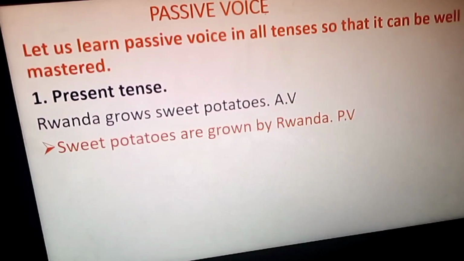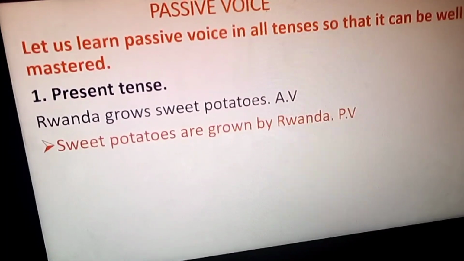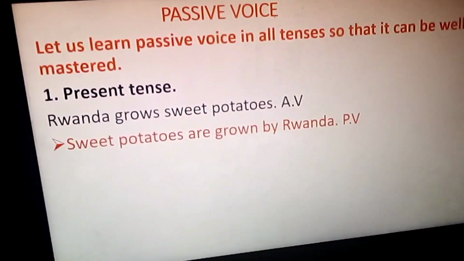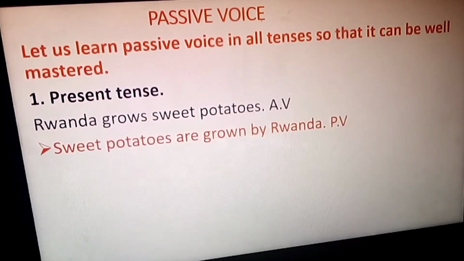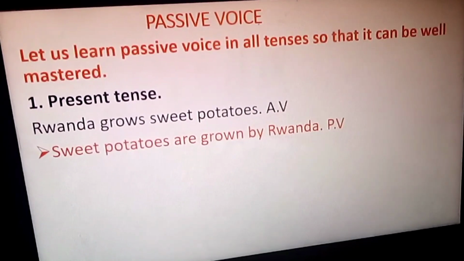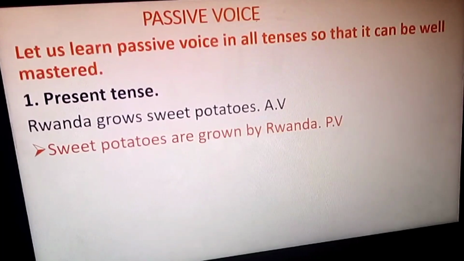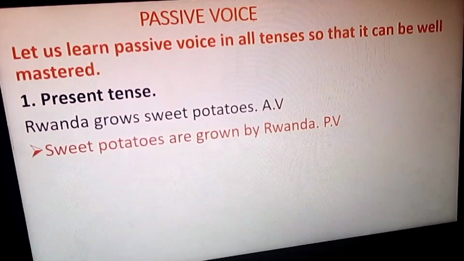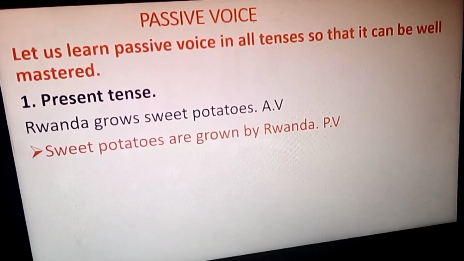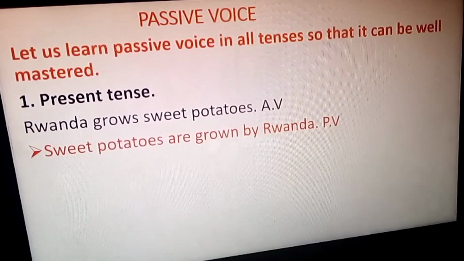Now let us get started so that you can master this lesson. You can be good at this topic, passive voice. Let us learn passive voice in all tenses so that it can be well mastered.